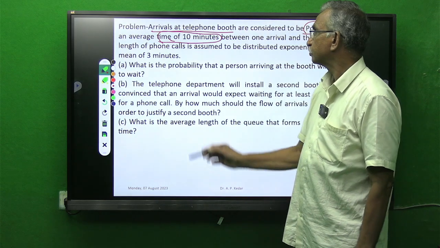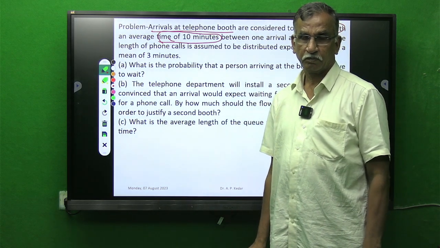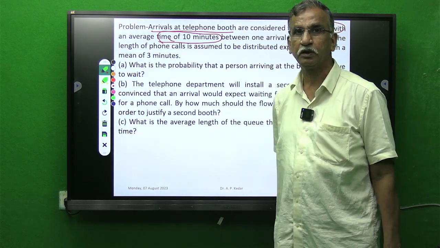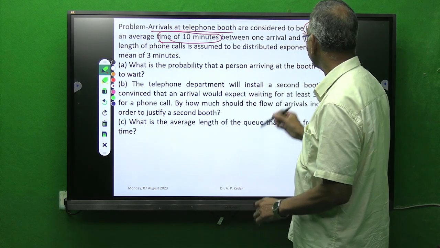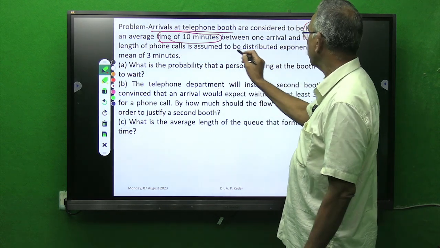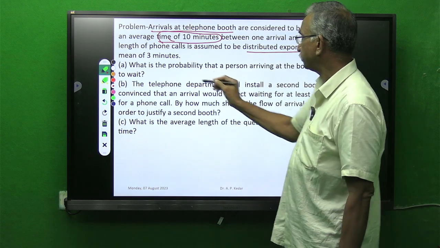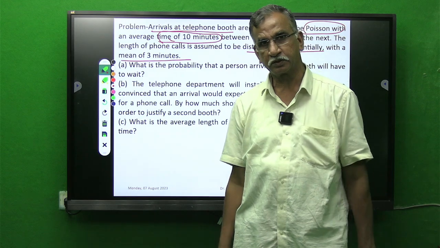So that is the inter-arrival time of every person, following an average of 10 minutes. That is the meaning. So naturally, if persons are coming at a frequency of 10 minutes interval, in 1 hour only 6 persons can come. The length of phone call is assumed to be distributed exponentially with mean of 3 minutes. Every person talks for 3 minutes.